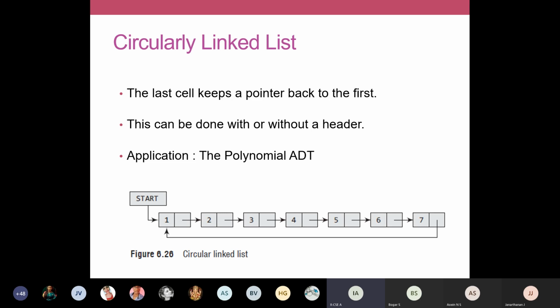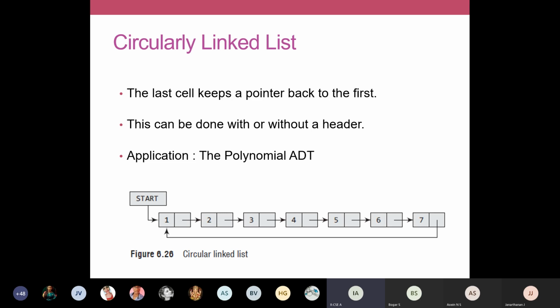Circularly linked lists are mainly used in polynomial ADT. ADT is abstract data types. Polynomial ADT means, for example, imagine a polynomial function like ax squared plus bx plus c, or 10x squared plus 5x plus 3.